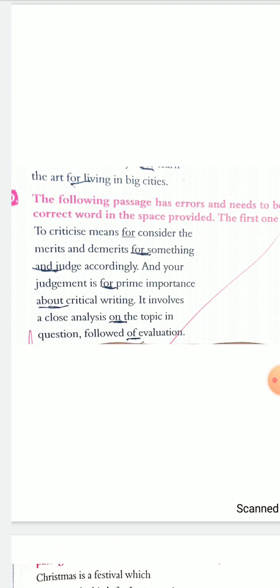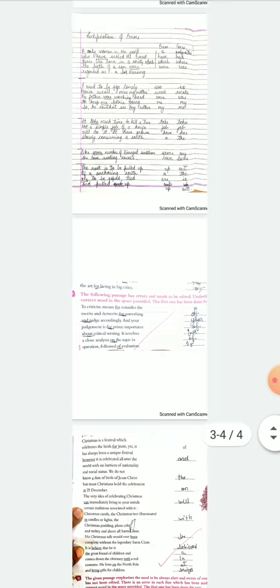So now, since it's a very simple topic, I guess you have understood what it is. In every line, there is a simple error. It could be of tenses, it could be of gender, that is masculine and feminine. It could be of which word, that is again singular, plural. You have to think. It can be a very small error, so you have to just think and then make the necessary changes. That is was, were, me, have, has. These are very simple errors which you have to find and see where they are there and then make the correction. So I hope you have understood this topic thoroughly.